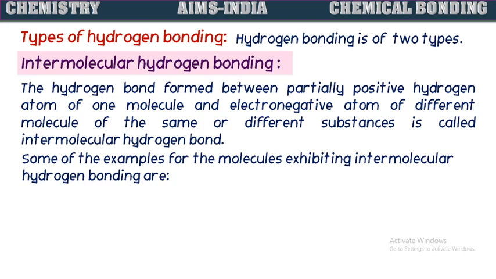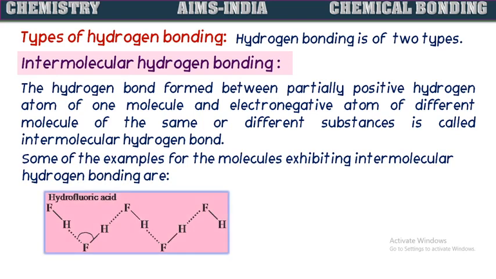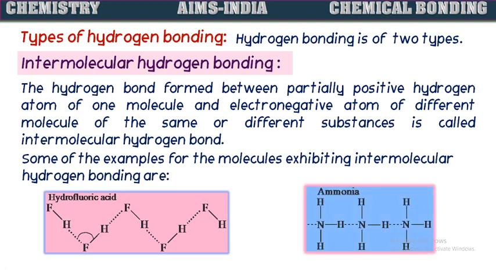Let us see some examples of molecules exhibiting this intermolecular hydrogen bonding. One of them is hydrofluoric acid. So here the electronegative atom of one molecule is attracted towards the electropositive hydrogen atom of another molecule. In this way intermolecular hydrogen bonding is seen in hydrofluoric acid. Another example, ammonia.